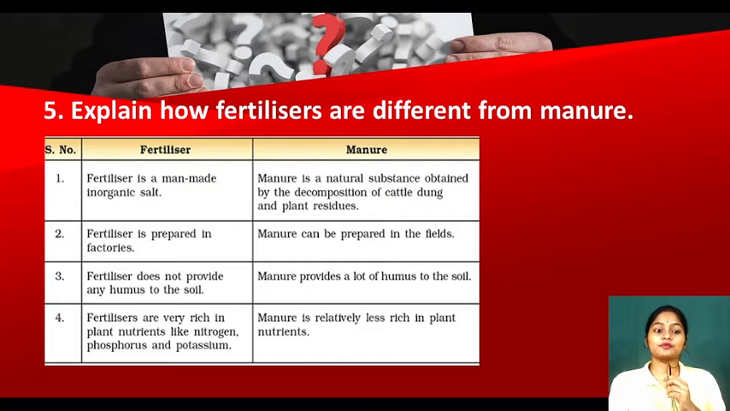Now fertilizer is prepared in a factory, but manure we can prepare in an open field. Now fertilizers do not provide any humus to the soil. They do not give humus to the soil, but manure provides a lot of humus because they are organic materials. And fertilizers are very rich in plant nutrients. They have particular nutrients like NPK, nitrogen, phosphorus, potassium. But manure is not that rich in particular nutrients. It has a lot of humus. Okay? Yes. And fertilizers, what do they cause? They cause pollution. They are not good. But manure does not cause any pollution.